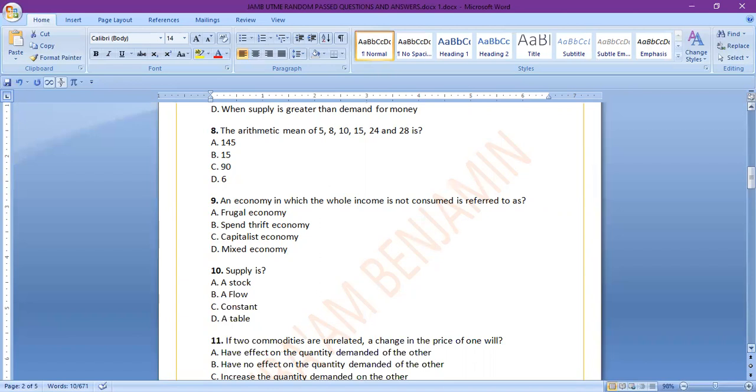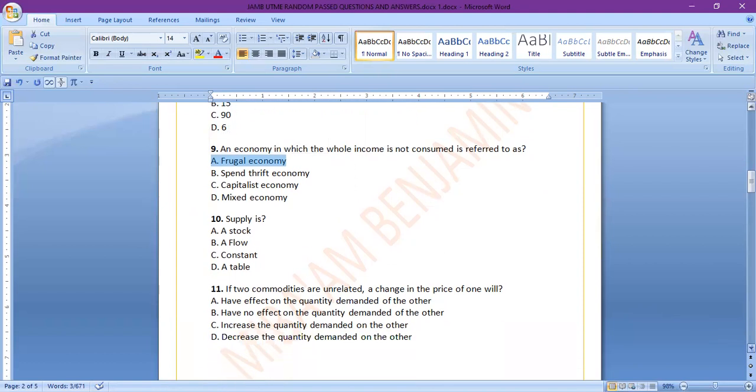Number 9, an economy in which the whole income is not consumed is referred to as A, a frugal economy, B, spendthrift economy, C, capitalist economy, D, mixed economy. The answer is frugal economy. Anything frugal is when excesses are curtailed. So an economy in which the whole income is not consumed is referred to as a frugal economy. The next question is number 10.